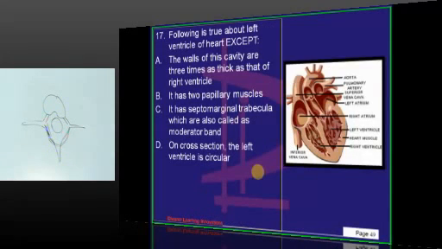Then the following is true about the left ventricle of the heart. The walls of this cavity are 3 times thick as that of the right ventricle. So, left ventricle is pumping the blood into the systemic circulation. Definitely the wall of the ventricle will be thick. It has 2 papillary muscles, anterior and posterior. It has septomarginal trabecula, which is also called moderator band. Septomarginal trabecula is a feature of right ventricle.